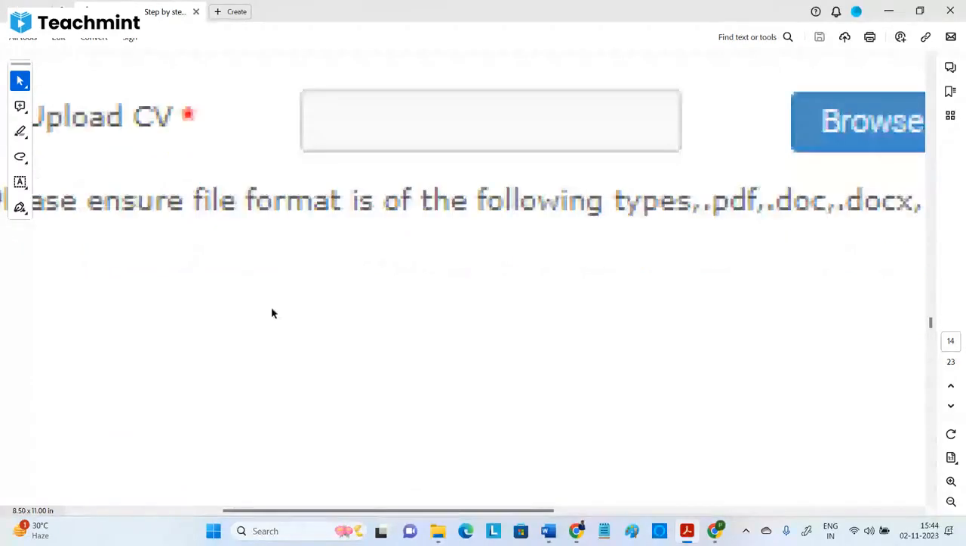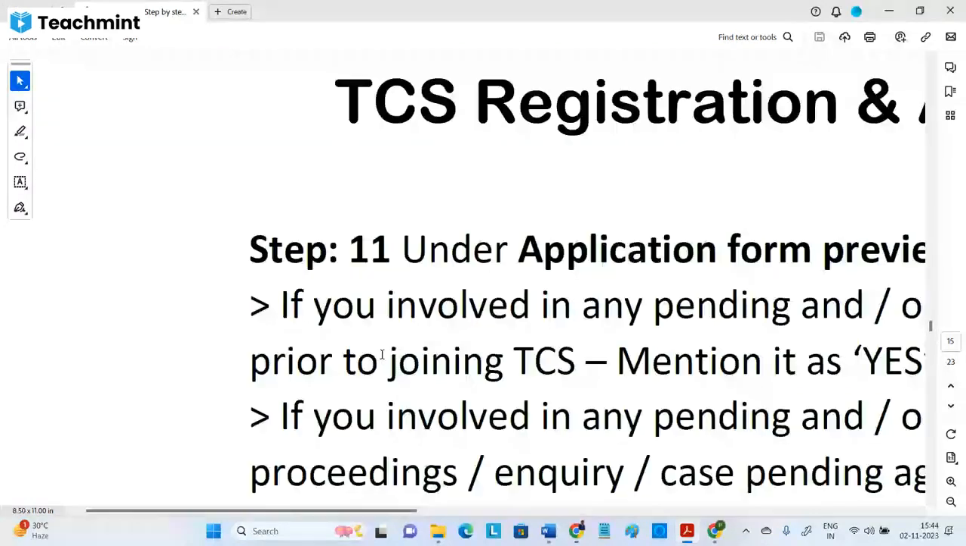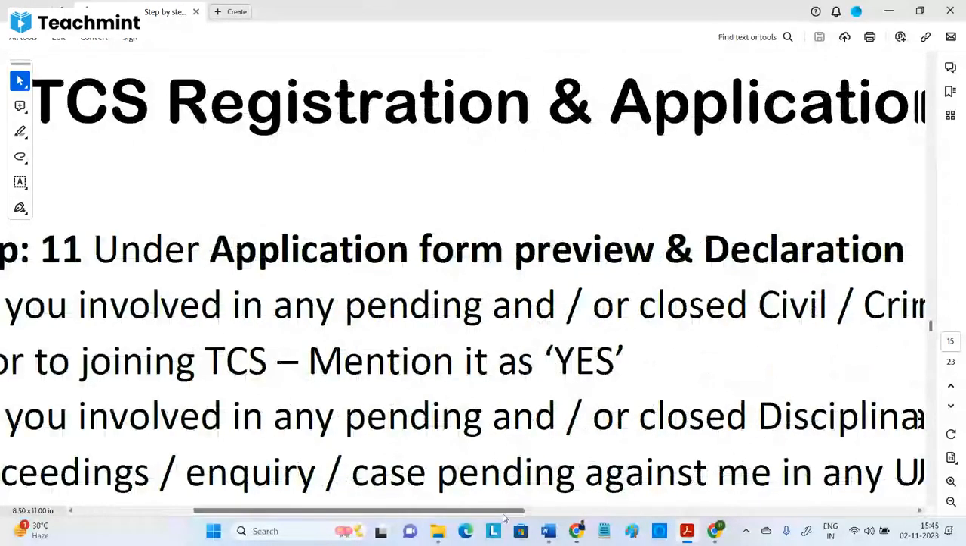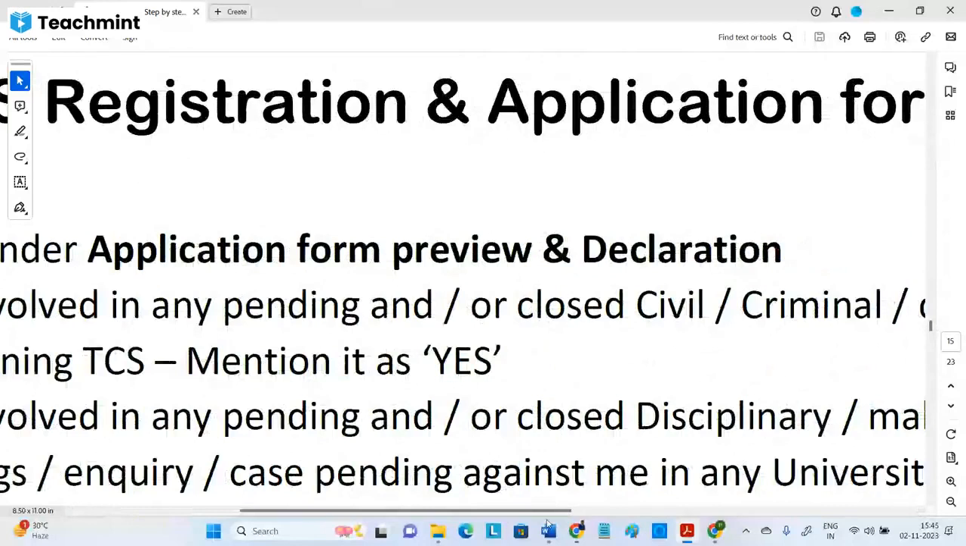Still, we have not entered into the TCS Codevita registration. This is only the TCS portal registration. Codevita has only 5 steps. Once you are okay with all those, the application form preview will be there. In the preview, you can see everything you filled and check whether it is correct or not. Once you confirm, you can submit it.